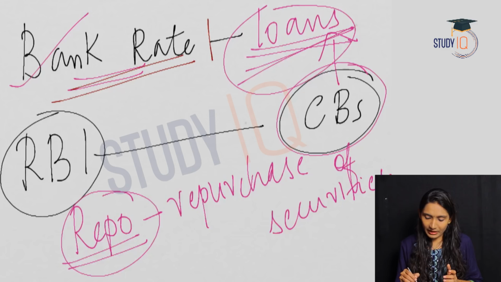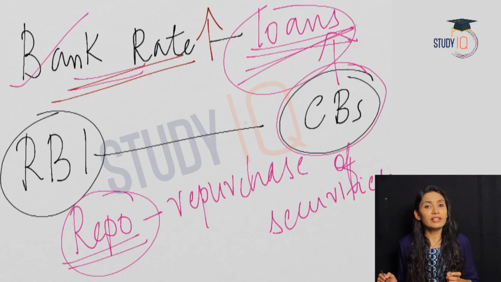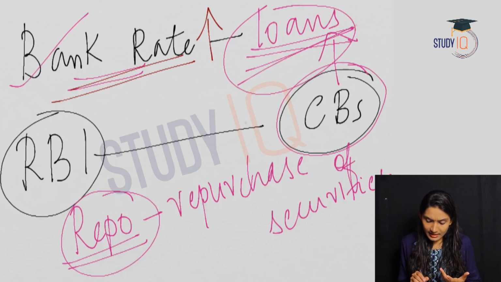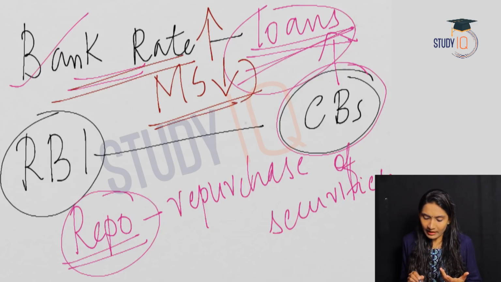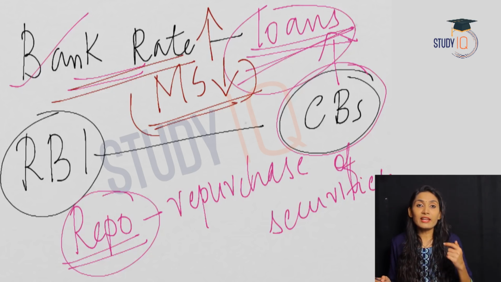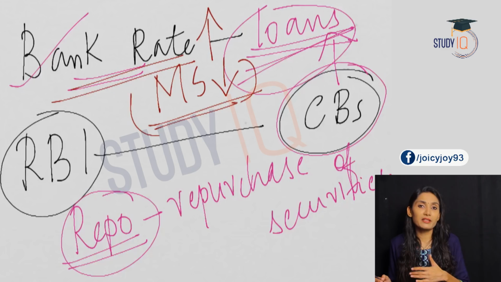So, what will happen if the bank rate increases? When the rate of interest increases, the commercial banks will borrow less. So, when bank rate increases, the borrowing of the commercial banks will come down, and therefore the money supply in the economy will come down. And suppose there is a decrease in bank rate, the borrowings on the part of commercial banks will increase, and that will increase the money supply in the economy.